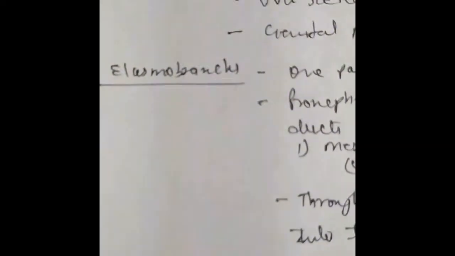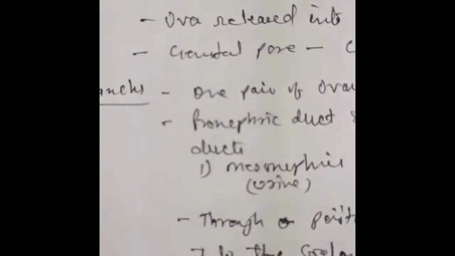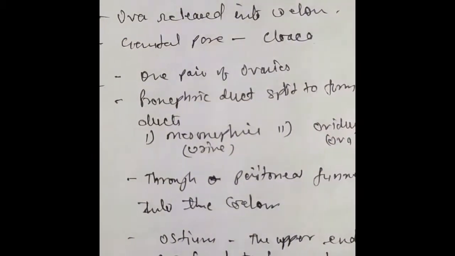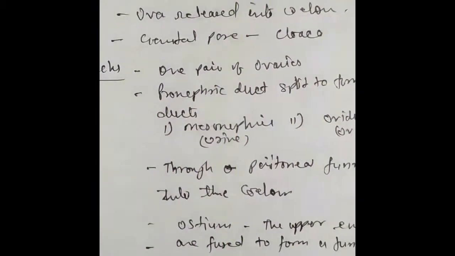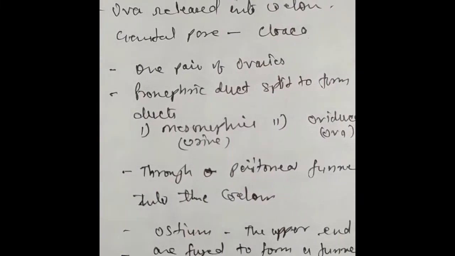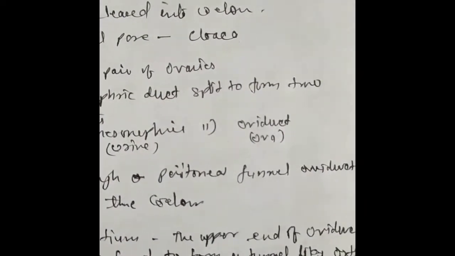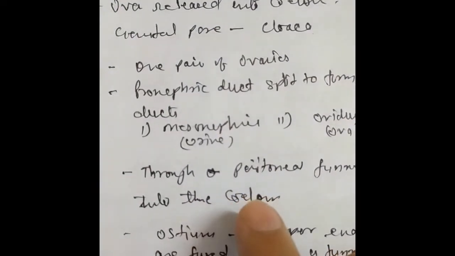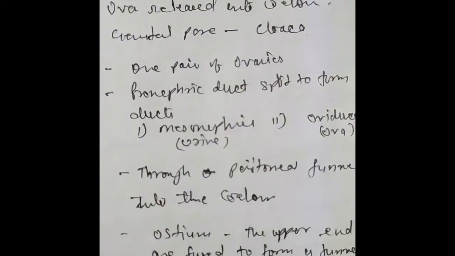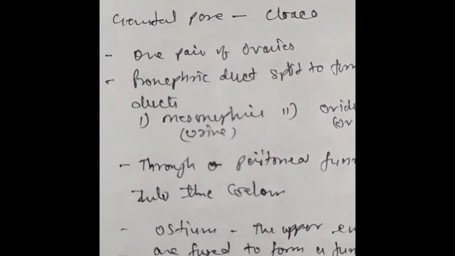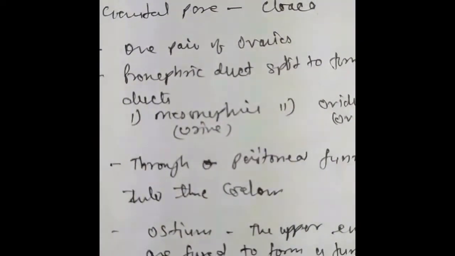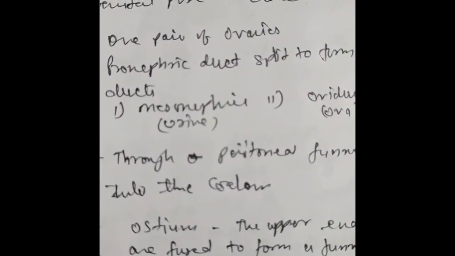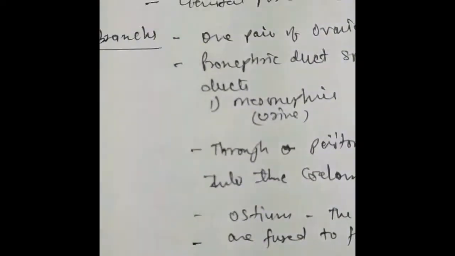Now coming to the elasmobranchs. Elasmobranchs have one pair of ovaries, and in elasmobranch fishes, the pronephric duct splits longitudinally to form two ducts. One is the mesonephric duct and the second is the oviduct. The mesonephric duct transports urine, whereas the oviduct transports ova.